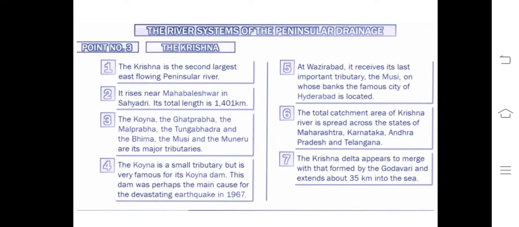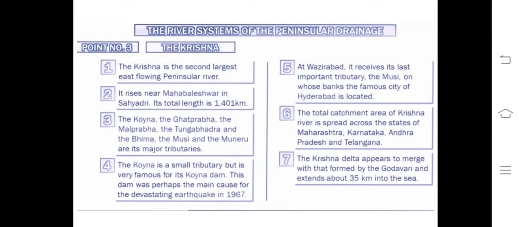You see, Telangana. The total catchment area of Krishna is spread across Maharashtra, Karnataka, Andhra Pradesh and Telangana. Not Chhattisgarh and Odisha, not even MP also. You subtract MP, Chhattisgarh and Odisha, and you will find the drainage area of Krishna is different from Godavari. Krishna Delta appears to be merged with that formed by the Godavari.